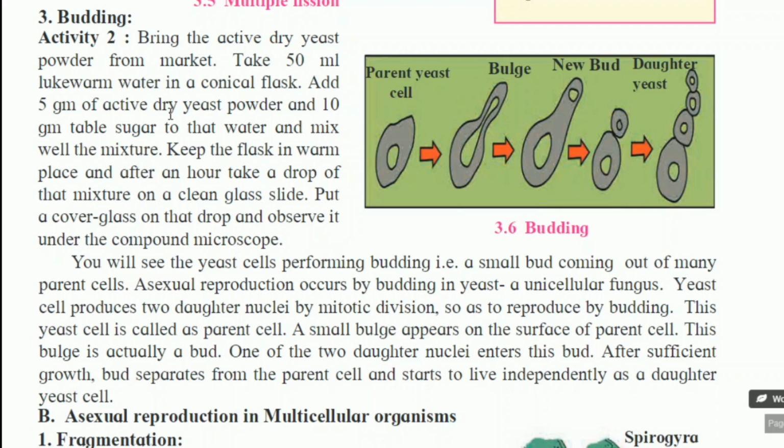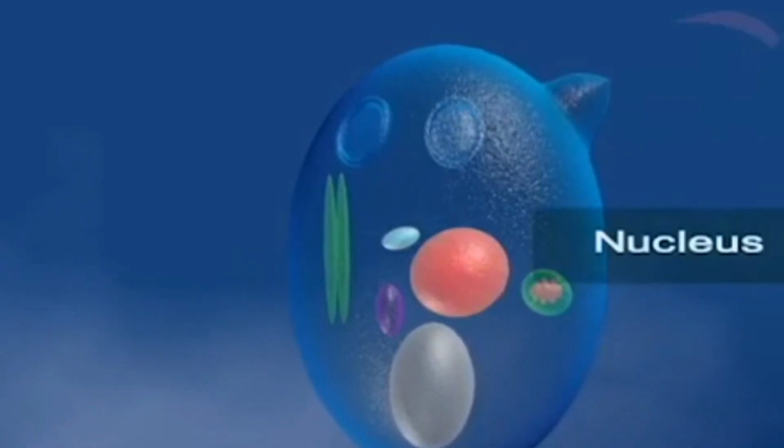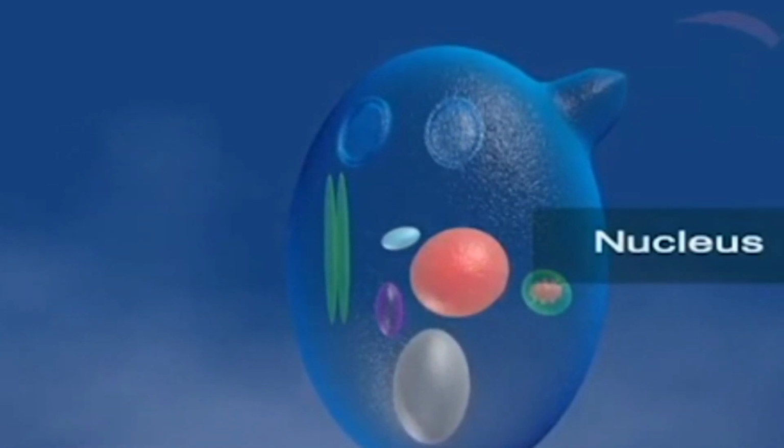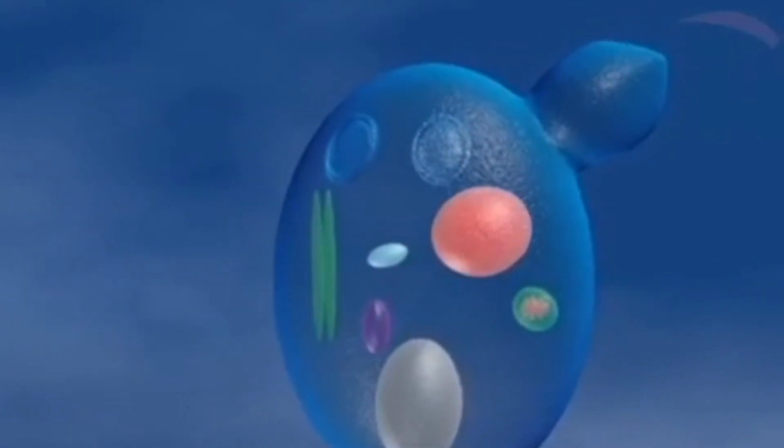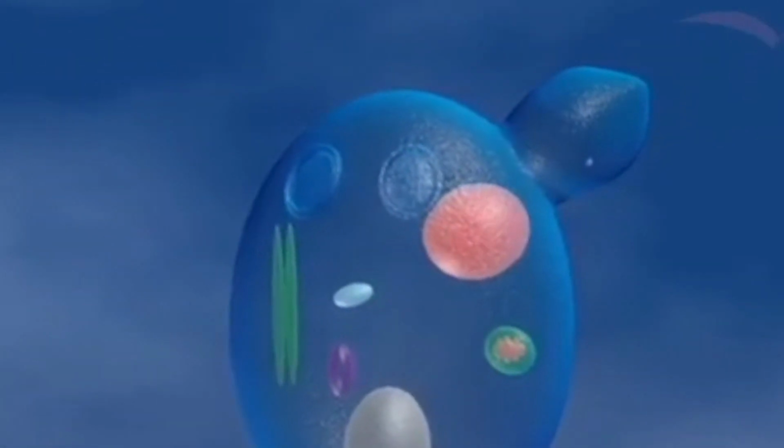Because yeast for its growth mainly requires carbon compounds, और वो कार्बन कंपाउंड हम कहाँ से दे रहे हैं? टेबल शुगर. You know the formula of sugar, C6H12O6. In that, carbon molecules are there. If you observe under a compound microscope, you will see the yeast cells performing budding. That is, a small bud coming out of many parent cells. This process is called budding.